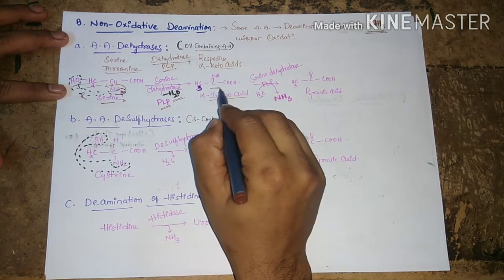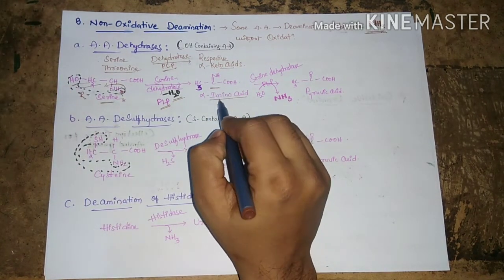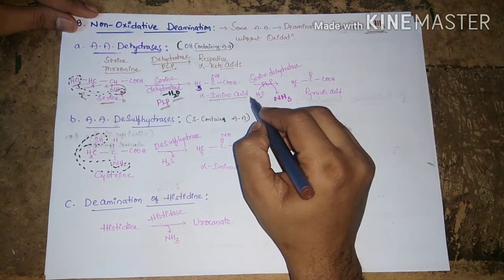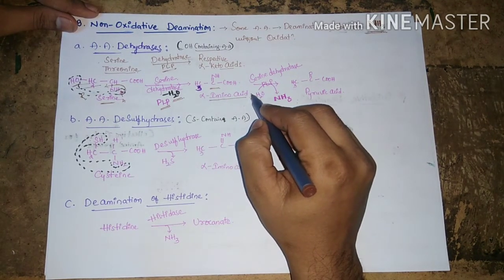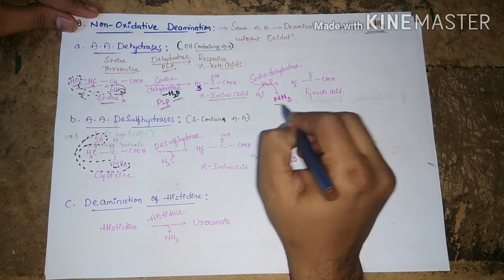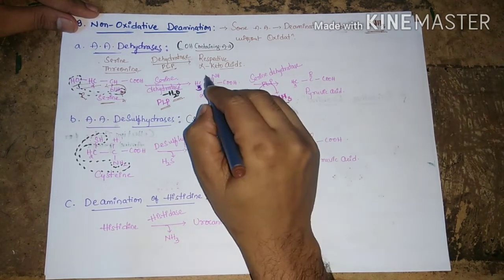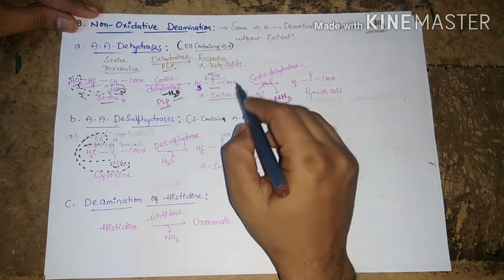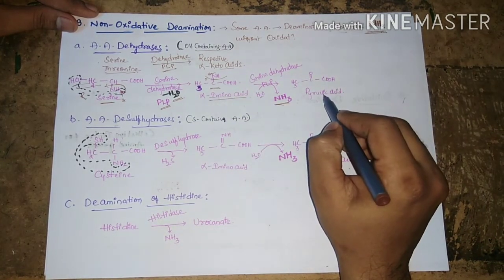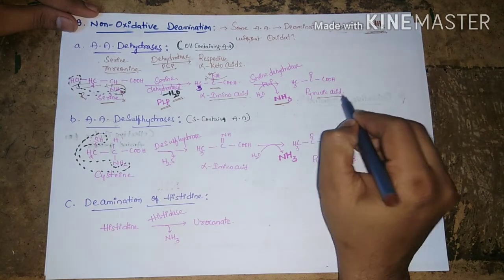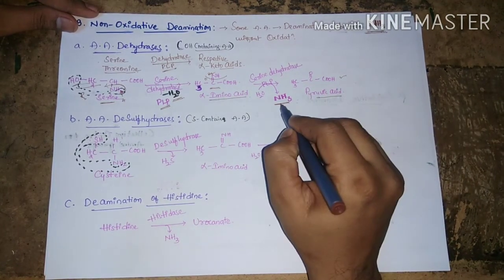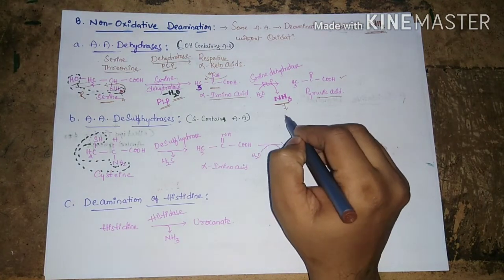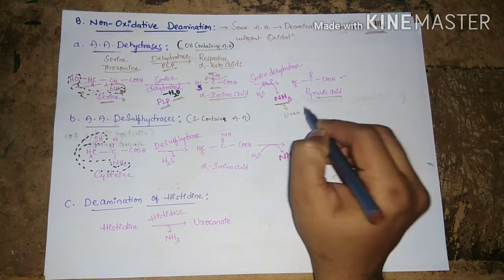That is, imine functionality develops, so we call it an alpha amino acid. This one undergoes hydrolysis with the same enzyme and coenzymes and liberates free ammonia. Upon hydrolysis, liberation of ammonia takes place, and we get pyruvic acid as the end product. The free ammonia can go for production of urea.